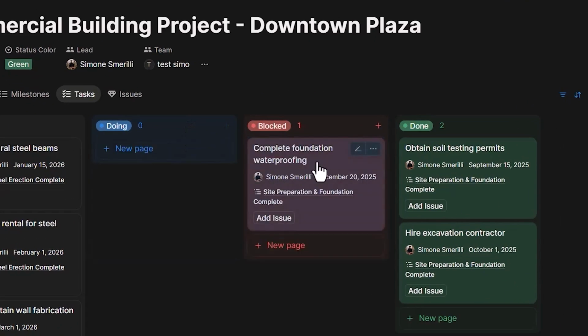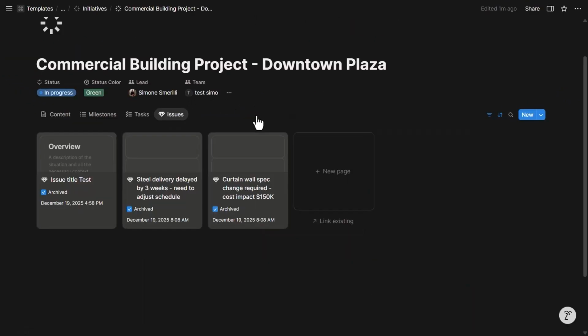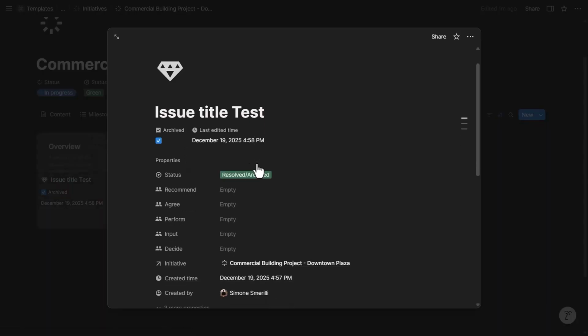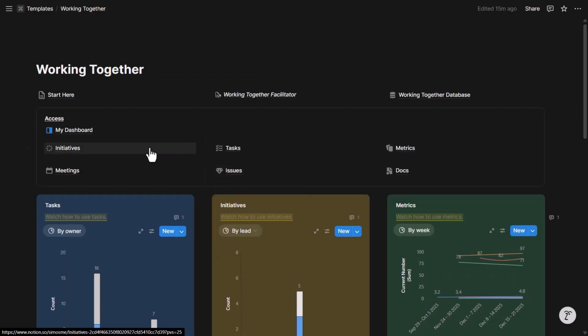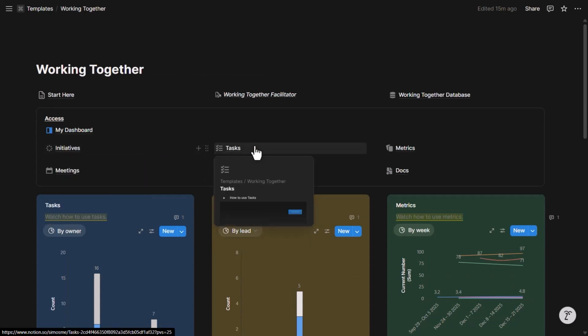This is a board, which means I can drag and drop things around. And then there are issues related to this initiative. So here I can see all the issues, their status, and I can open them to see the data inside of it that I showed you earlier. So those are the initiatives that are also linked to tasks, which I already showed you, so I'm not going to go into them in detail again.